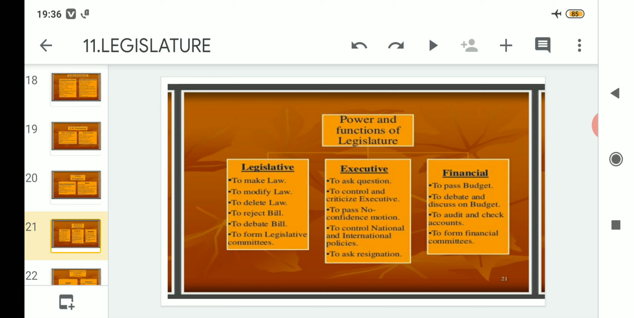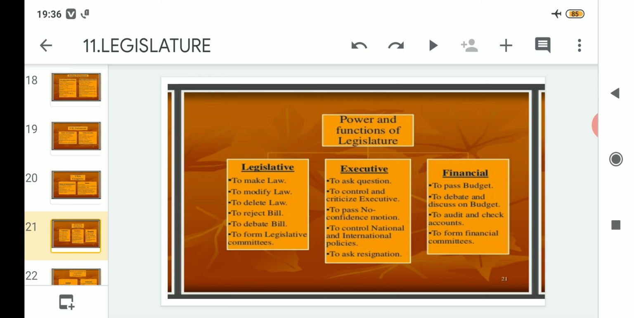They can have a debate on that, showing others both the positive and negative aspects of that particular bill. And after that, to form legislative committees. So this is the last power and function of the legislative, that they can form legislative committees. They have the power to form legislative committees. So overall there are 6 powers and functions related to legislative,